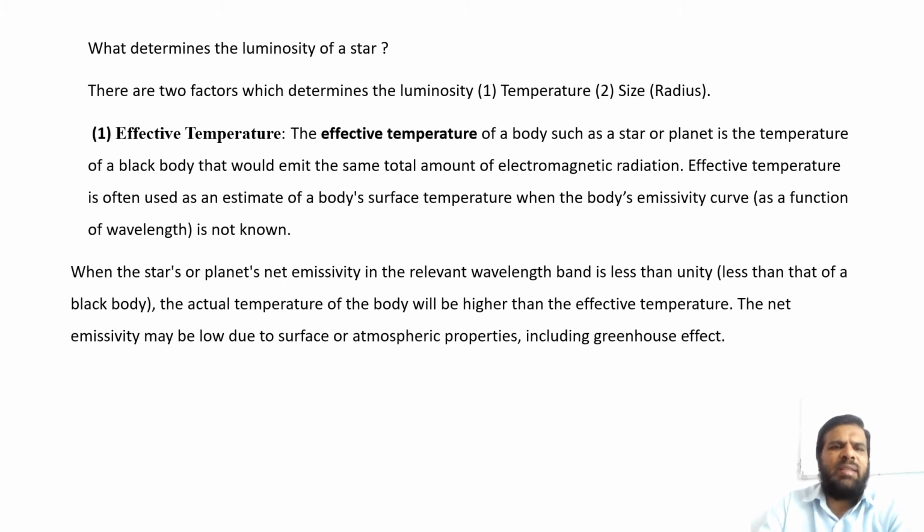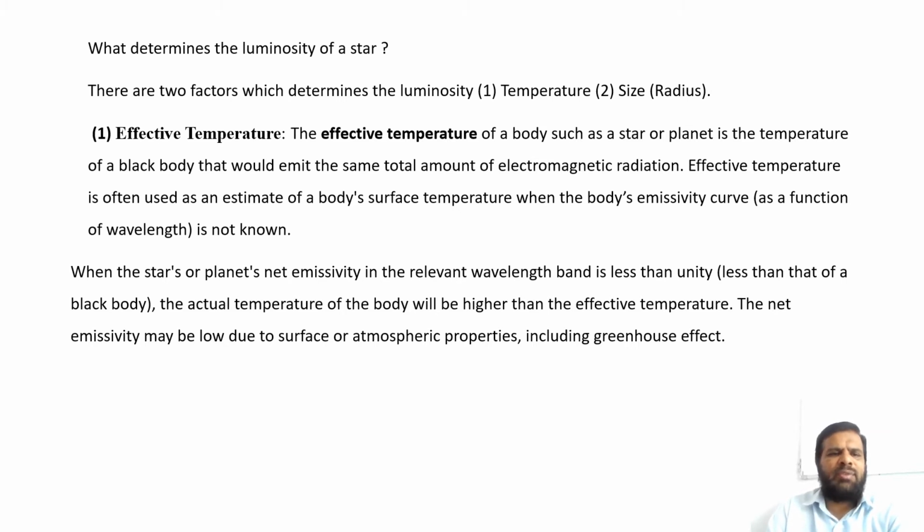What determines the luminosity of a star? There are two factors which determine the luminosity, that is its temperature and size or the radius. First one, effective temperature. The effective temperature of a body such as a star or planet is the temperature of a black body that would emit the same total amount of electromagnetic radiation.